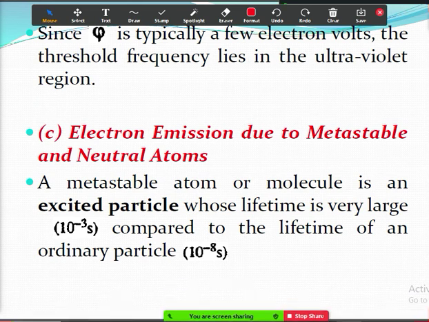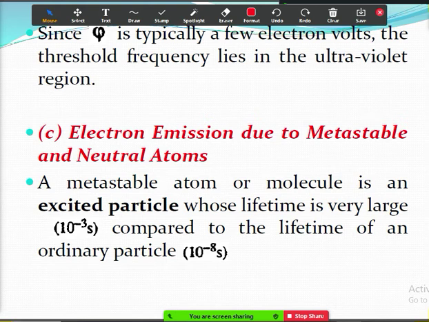If you look at the first point, a metastable atom or molecule is an excited particle whose lifetime is very large, nearly 10 power minus 3 seconds, compared to the lifetime of an ordinary particle, that is 10 power minus 8 seconds. So what is this metastable atom? See how ionization takes place because of the metastable atom. First we will see what is meant by metastable atom.